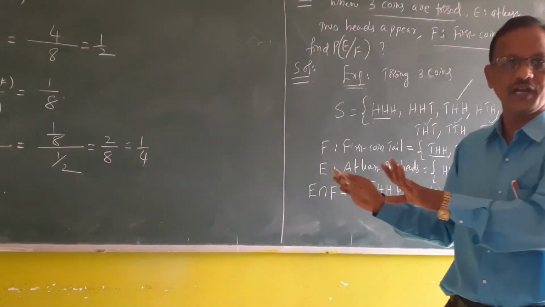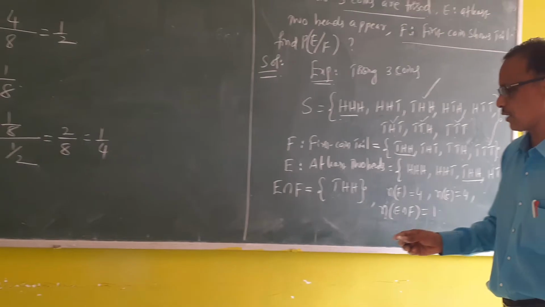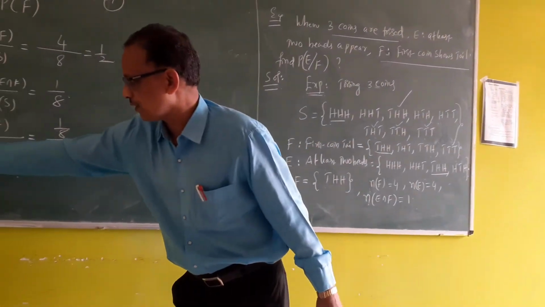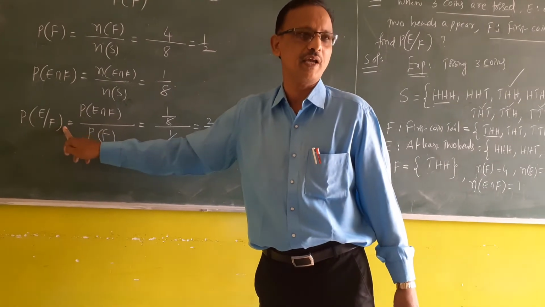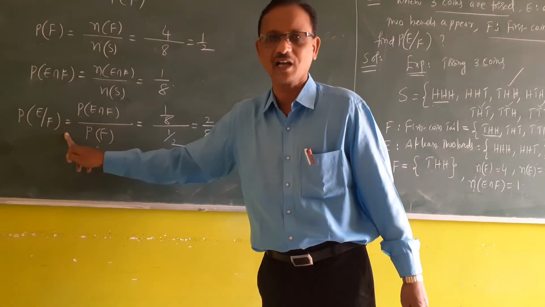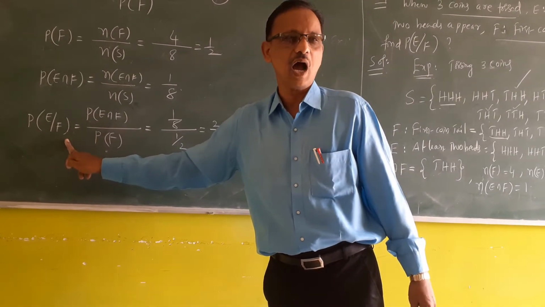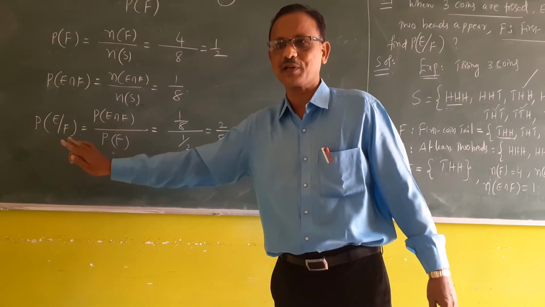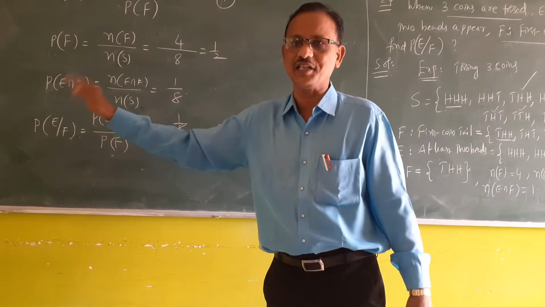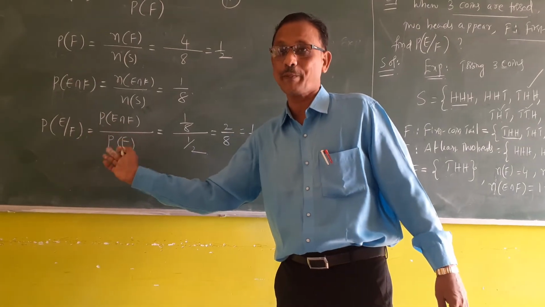But in this event, see, what we have to find? Probability of E by F. Here we are basing on F. After happening of F, what is E? That means in the outcomes of F, what are favorable to E?